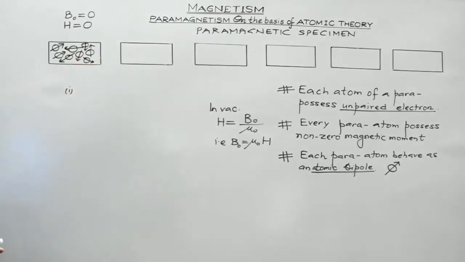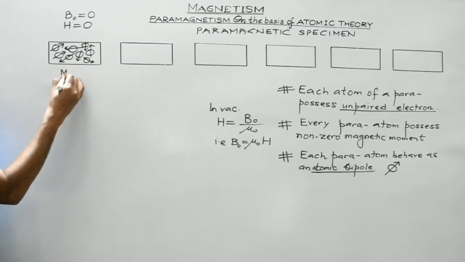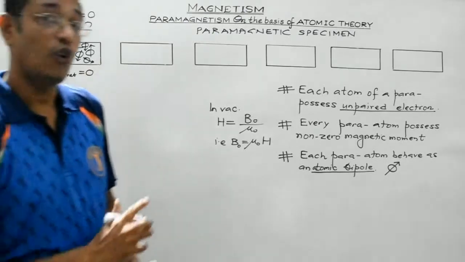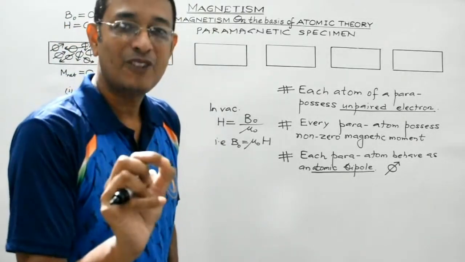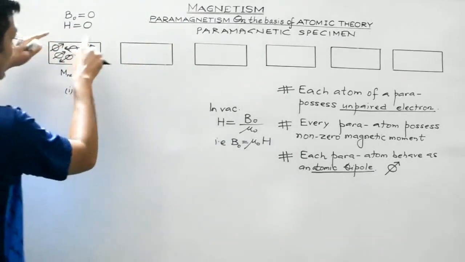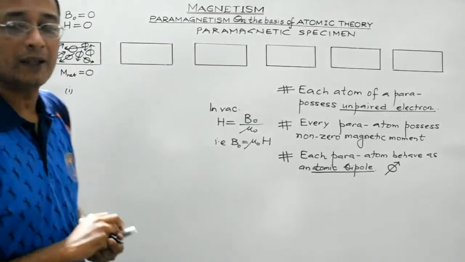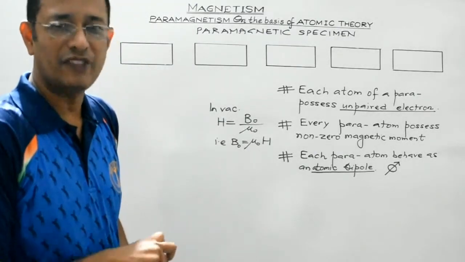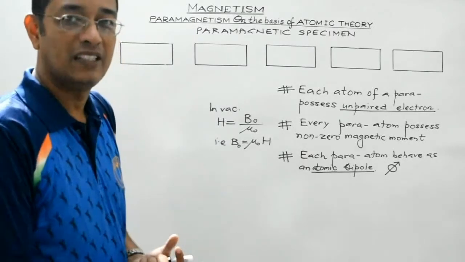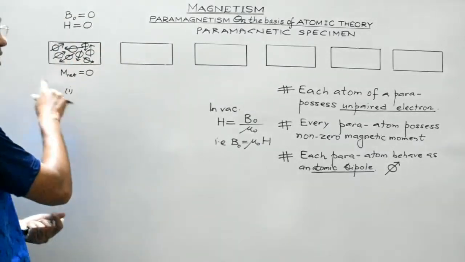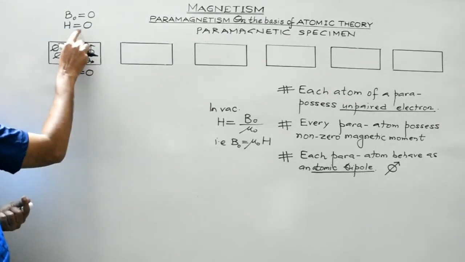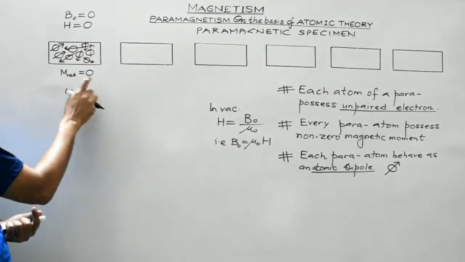Clear, students? So here, the net magnetic moment is 0. Although each atom of a paramagnetic material possesses some net magnetic moment, when we talk about the paramagnetic substance as a whole, it contains numerous atomic dipoles, and due to their random orientation, due to the thermal agitation, the net magnetic moment of this paramagnetic specimen in the absence of any external magnetic field will be 0.